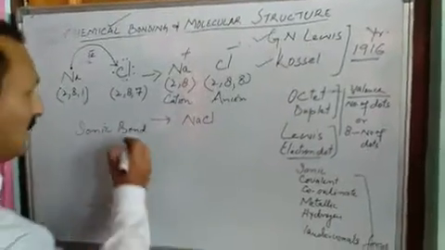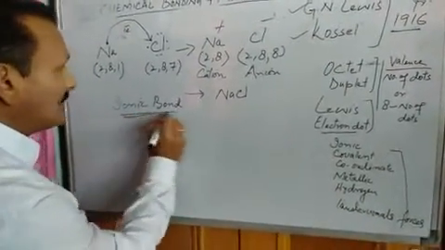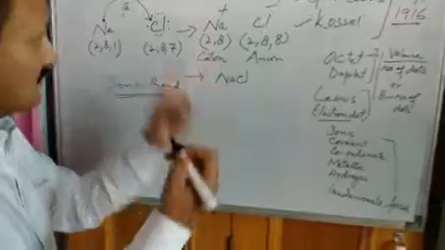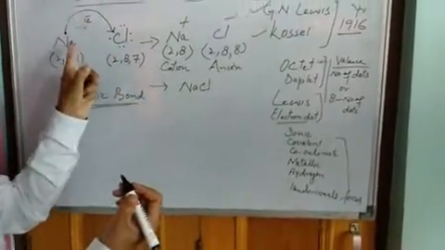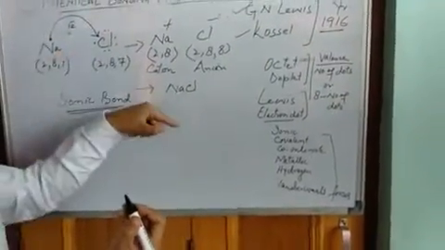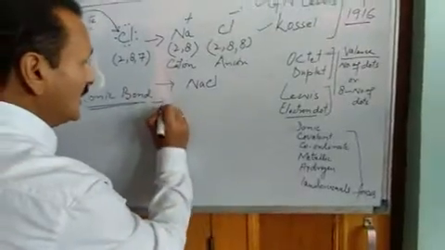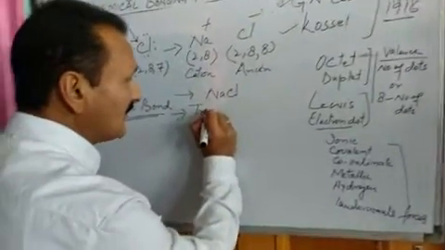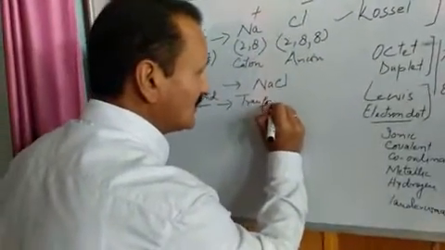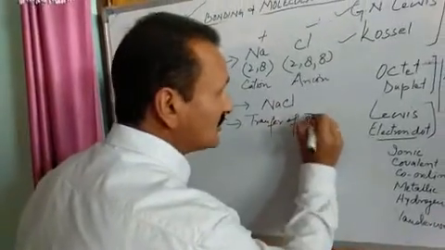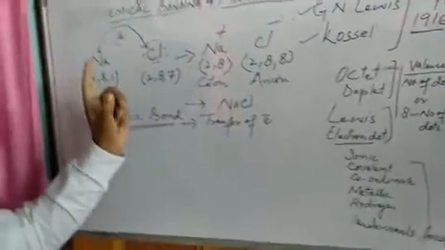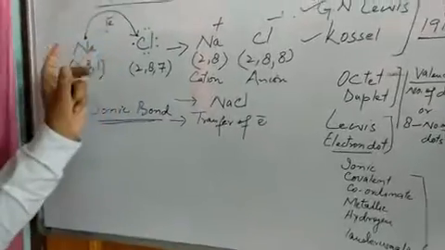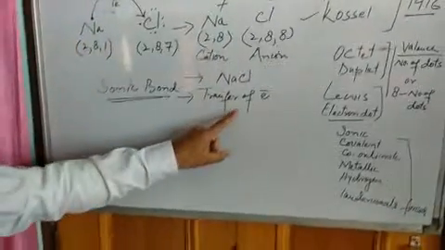Ionic bond. In ionic bond, what happens? Electrons are transferred. For example, here in this case, electrons have been transferred from the valence shell of one atom to the valence shell of another atom. So in ionic bond, transfer of electrons takes place. Why does this transfer of electron take place? To acquire stability. Both atoms want to acquire stability. That is why there is transfer of electron.